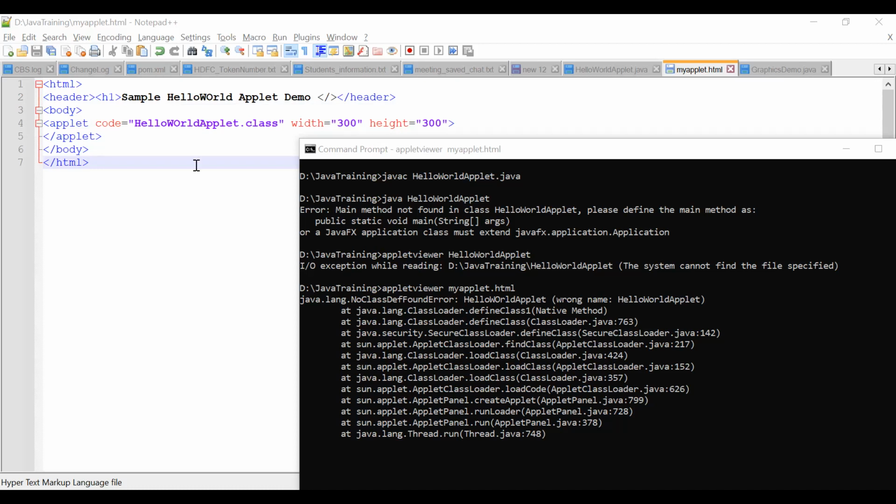I think you are not able to see this output. Something is open as a window, but along with that the error also came. The system cannot find the file. Native method, define class, secure class loader. There is an issue it is telling.